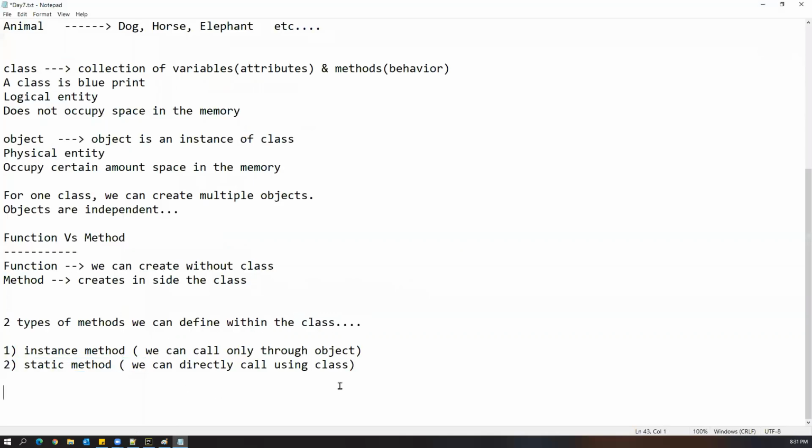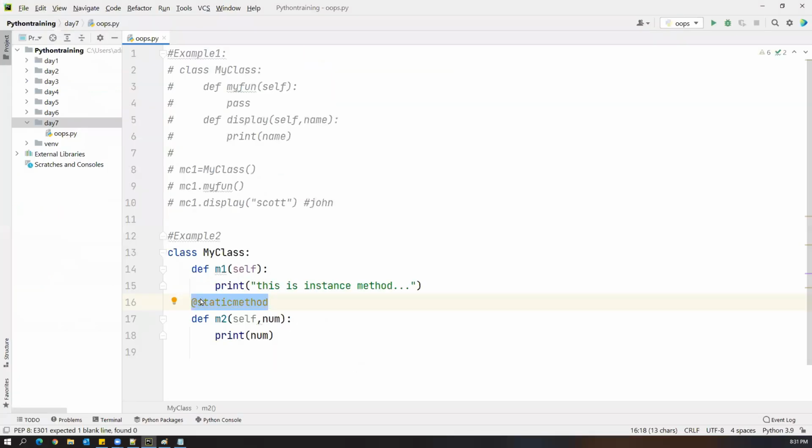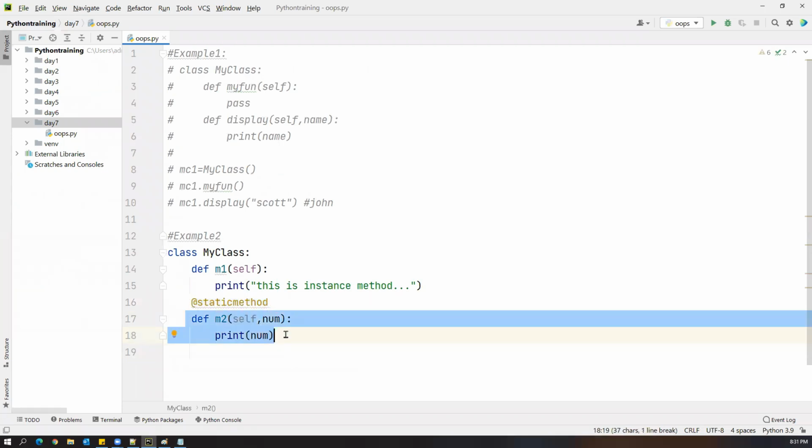So when you specify this kind of thing, it is called an annotation. Okay, you have to remember some technical terms, guys, so I'm using them: annotation. So @staticmethod, this is called an annotation. Whichever method we specify with the staticmethod annotation, that method will be treated as a static method. So what is the advantage of it? When you create a static method, that method is common for every object. What does that mean again? What does common mean?